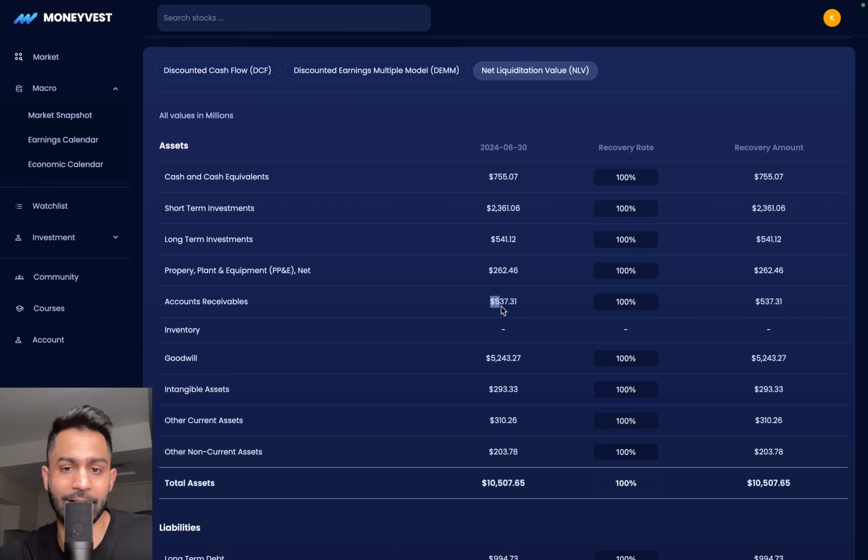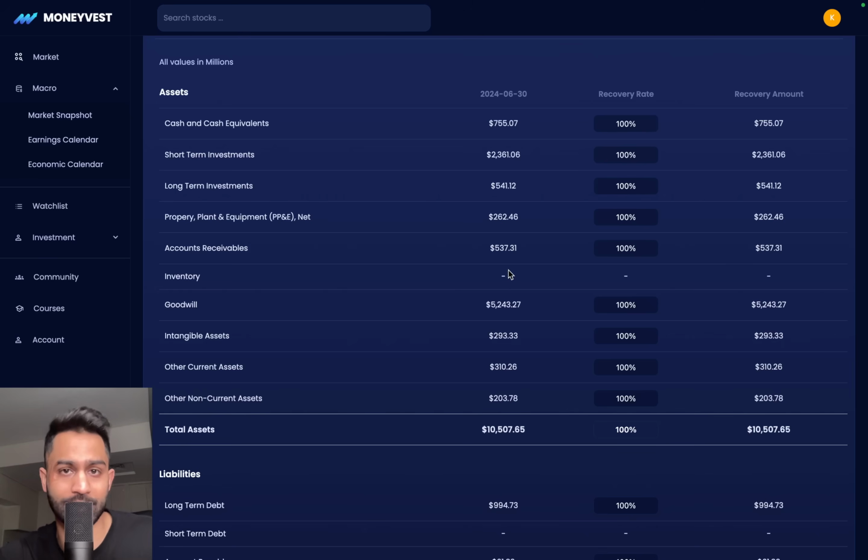Accounts receivable, $537 million. No inventory because this is not a product company. Goodwill of $5.2 billion. Intangible assets just under $300 million. Other current assets, $310 million. Other non-current assets, $203 million. So you've got total assets sitting at $10.5 billion for the business, right? That's their balance sheet. That's how much assets they have.